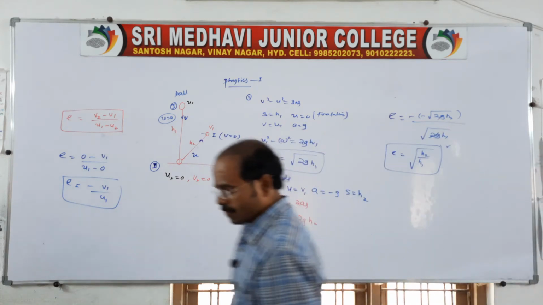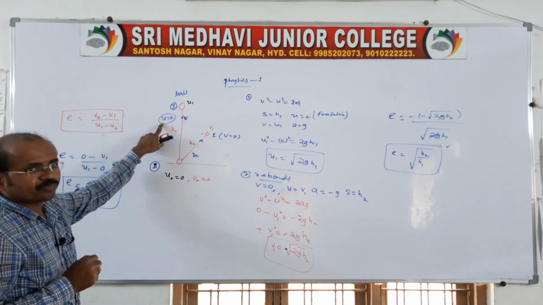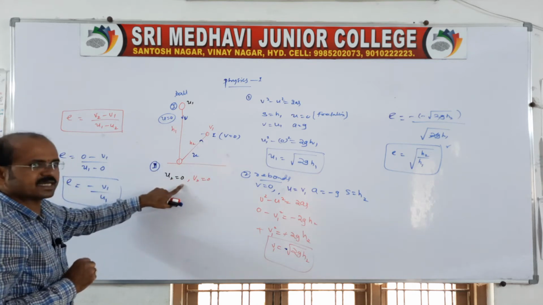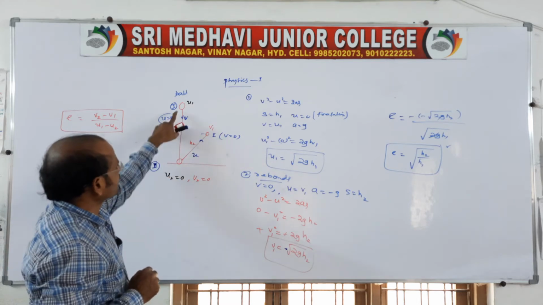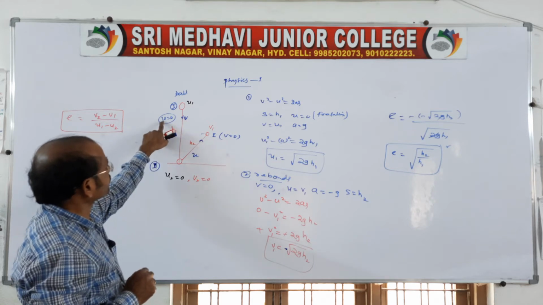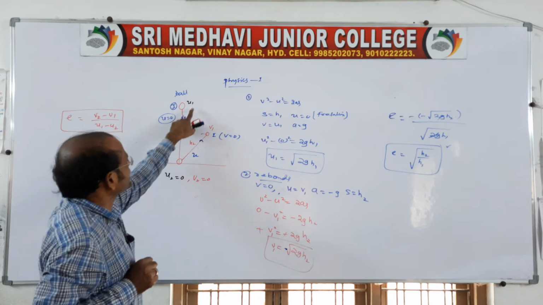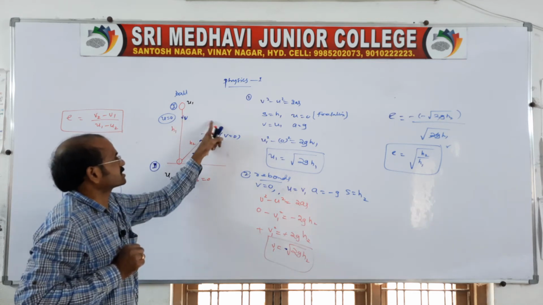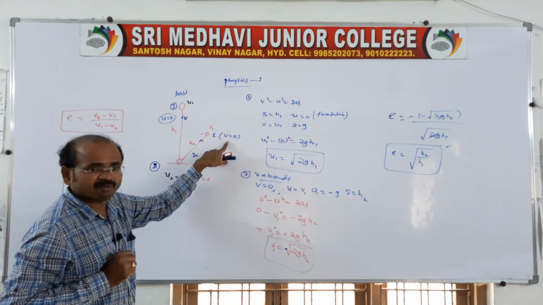Once again, I will explain to you. When the ball is falling freely under gravity onto the floor, the floor is at rest. After the collision, the floor is also at rest, but the ball rebounds with speed V1 through a height H2, and it is falling from a height H1. Falling freely means U is 0, but it is falling with velocity U1, that is V, and rebounds through a height H2 with speed V1, that is U equal to V1, but at the maximum height the final velocity becomes 0.